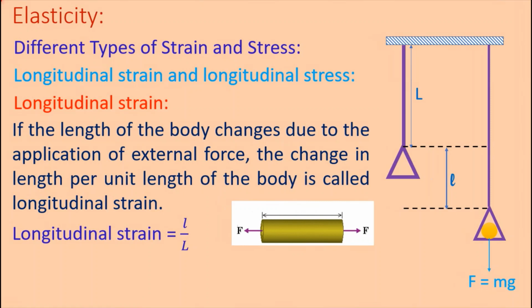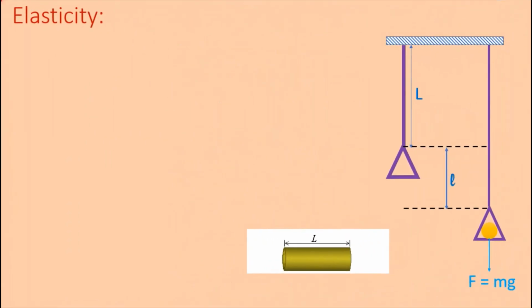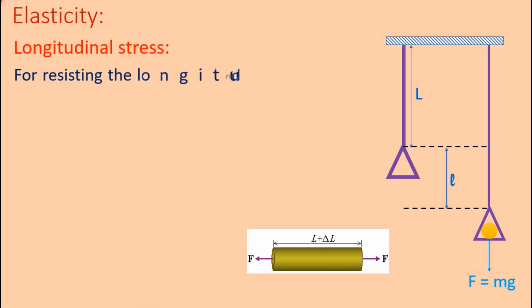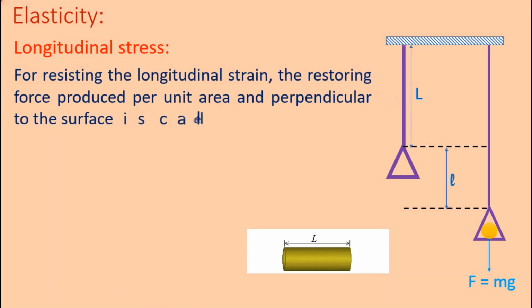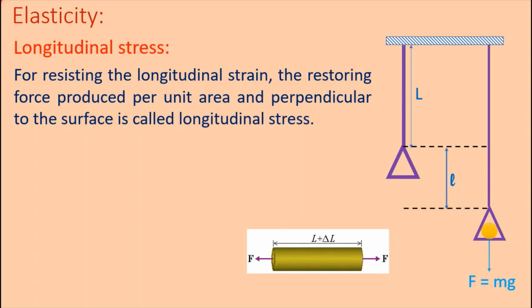That is, longitudinal strain is equal to small l divided by L. Longitudinal stress. For resisting the longitudinal strain, the restoring force produced per unit area and perpendicular to the surface is called longitudinal stress.